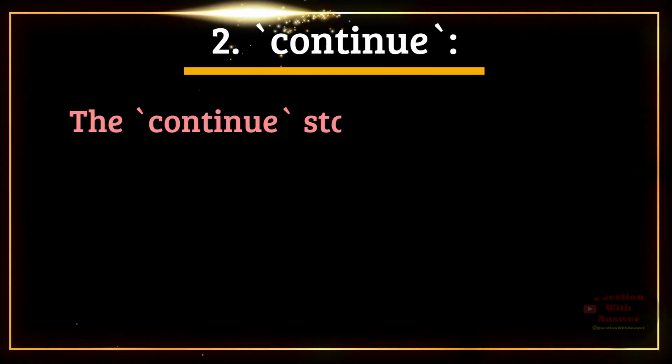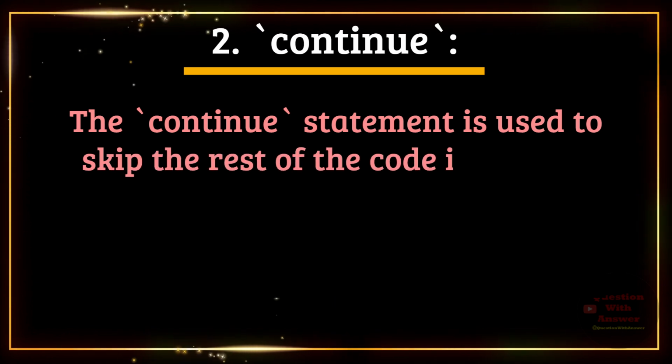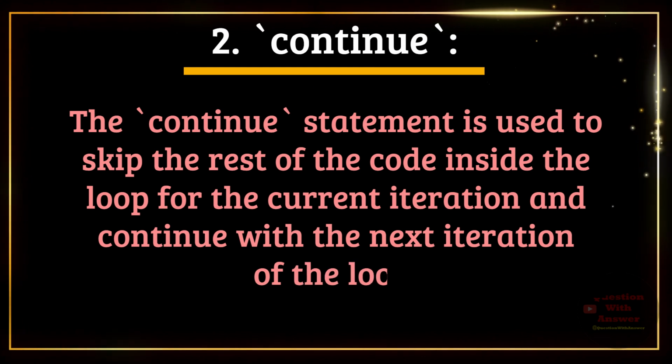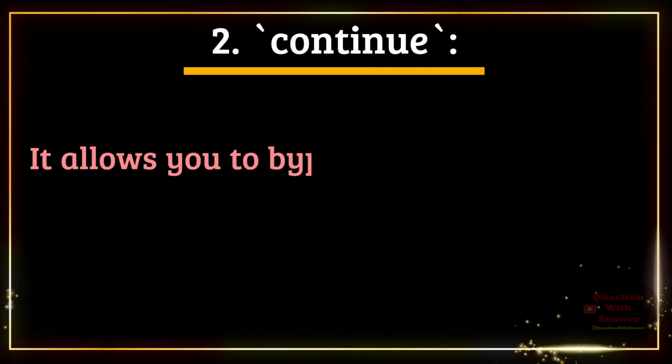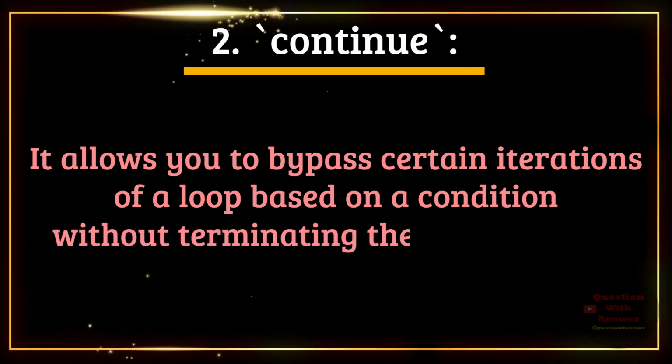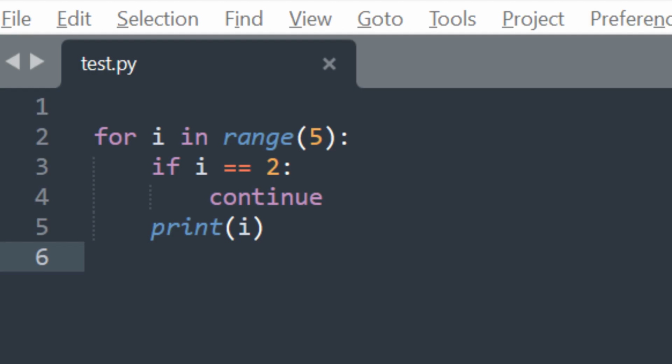2. Continue. The continue statement is used to skip the rest of the code inside the loop for the current iteration and continue with the next iteration of the loop. It allows you to bypass certain iterations of a loop based on a condition without terminating the loop entirely. Here is the example of how continue statement works.